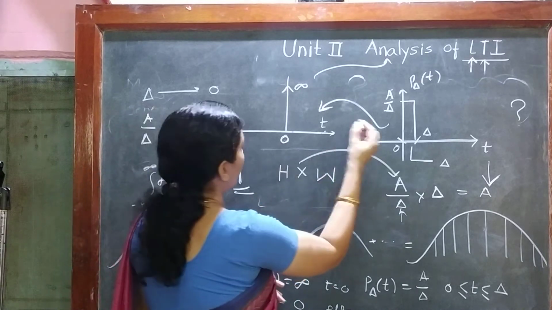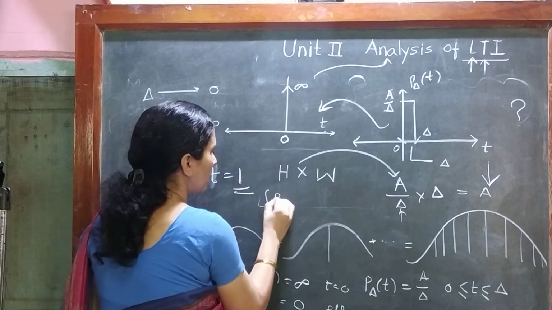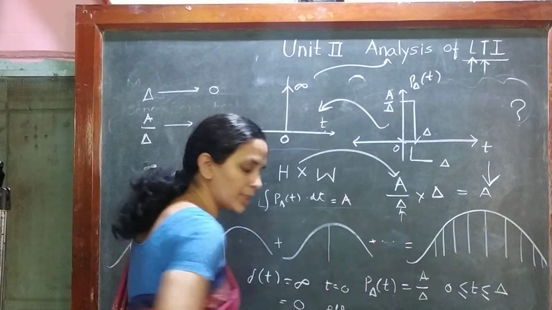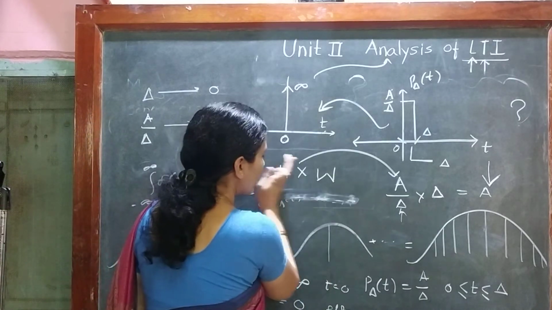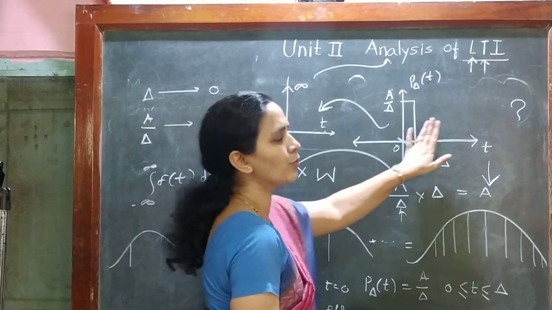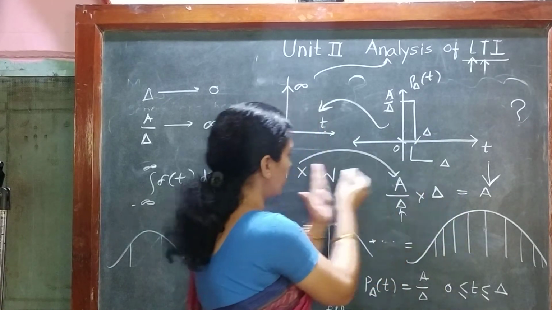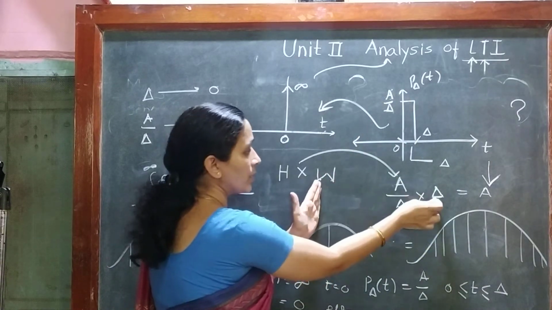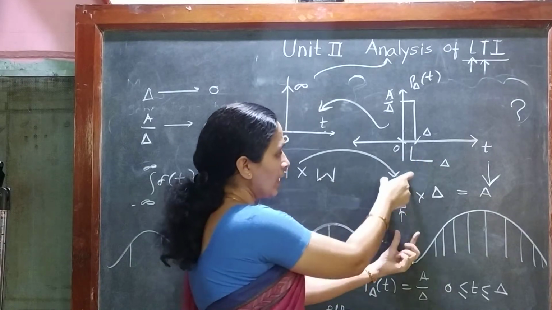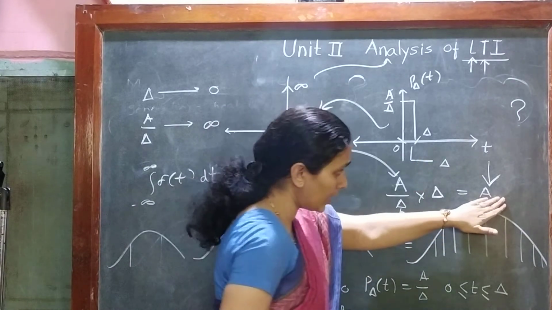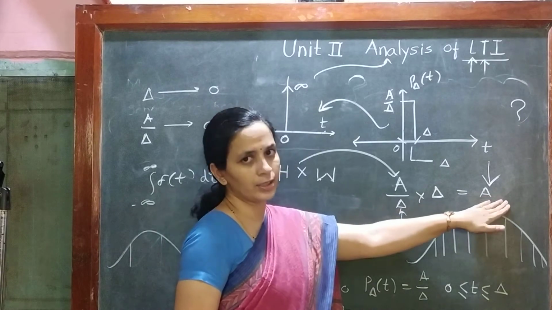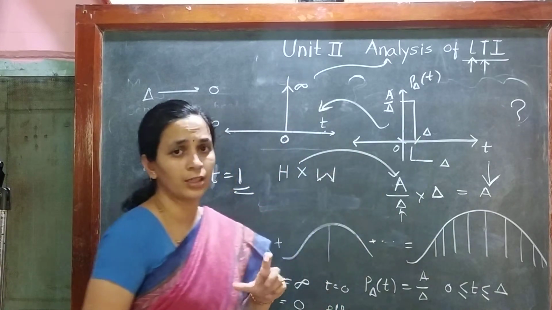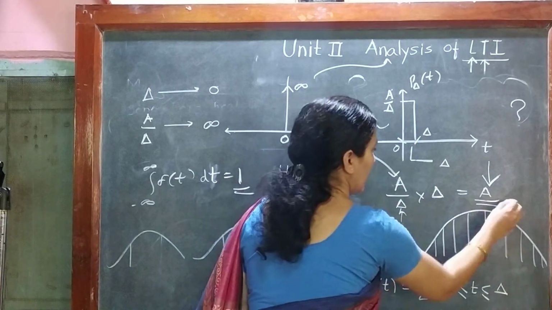So I can write it as the integration of p delta t with respect to dt from minus infinity to infinity, which gives the area under this curve. Otherwise, in a simple way, I can find the area of this pulse as height into width. Height is how much? A upon delta, into the width. Width is what? Delta, the duration is delta, right? If these are multiplied together, they give me the area under this curve. Here the curve is the pulse, so this is the area of this curve.